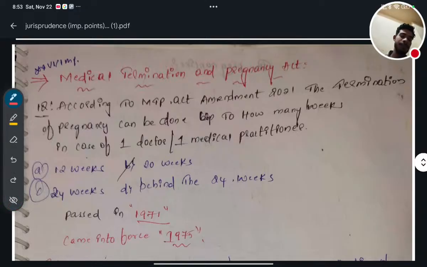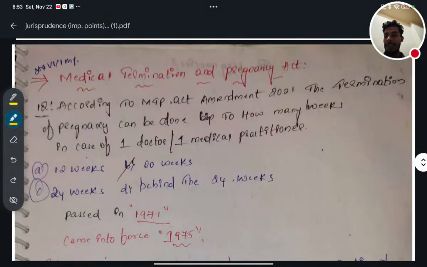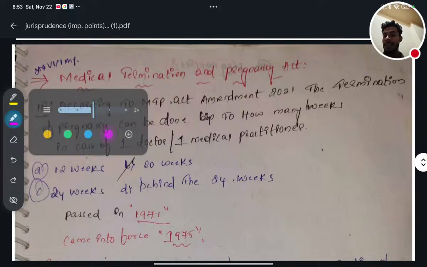Am I audible or not? First select the marker, then highlighter, and yeah, let's start.